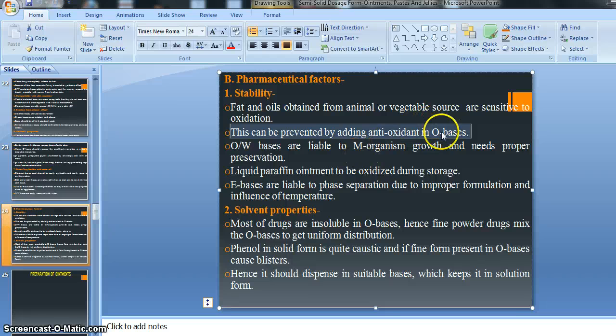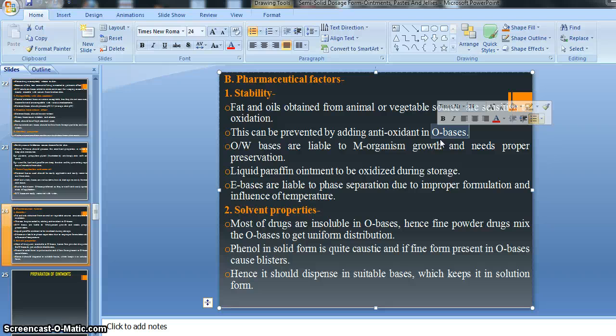But the O base, remember, is a short form of our oleogenous base. Already we have studied the different kinds of bases: the oleogenous base, the absorption base, and the water soluble base. Oxidation occurs in the oleogenous base, but the growth of microorganisms occurs in the O/W emulsion kind of base.